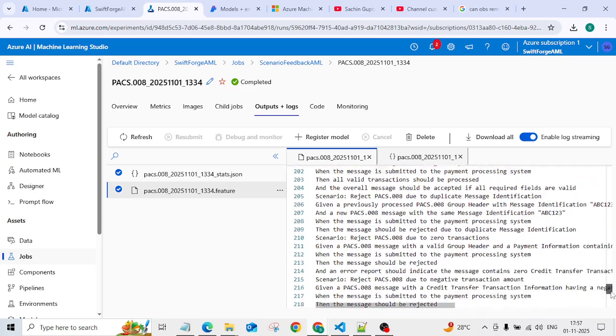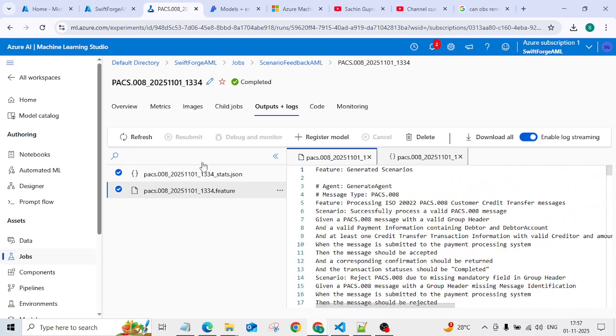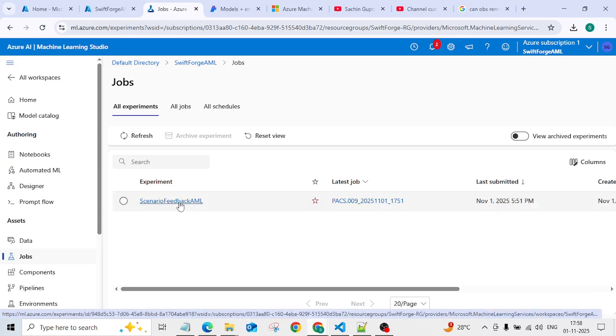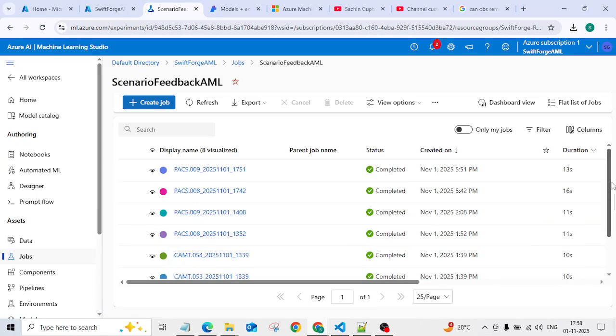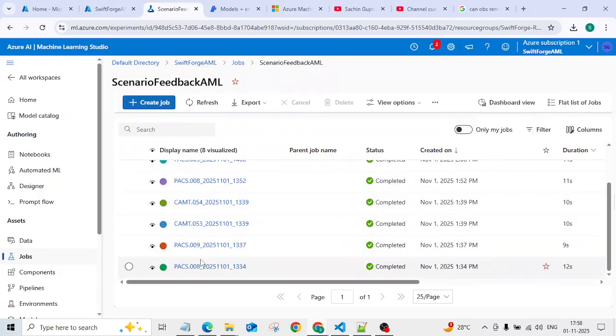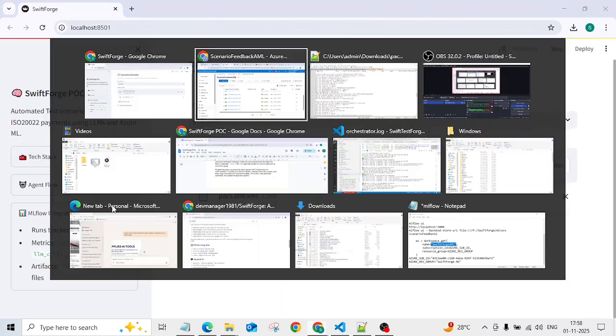All the agents' output is being captured in this file. The one that we will be able to download via UI is formatted. It has a new line in between the scenarios. And if we look at the current run, this is what is running currently in the jobs. Has it completed? Let's check. I think so. Okay, let's go back to our UI. Okay, it is still running. It's not completed yet.